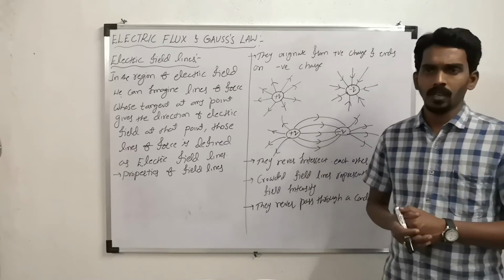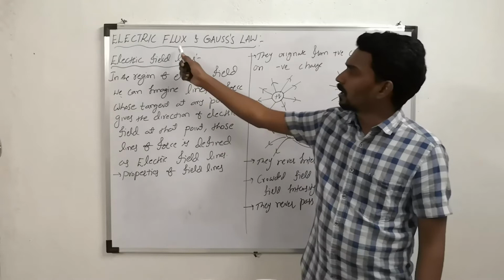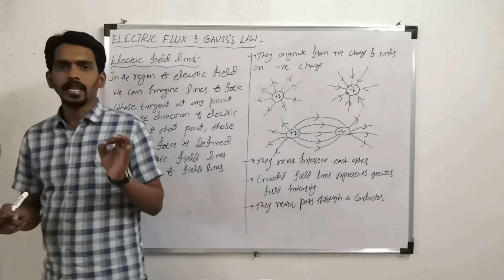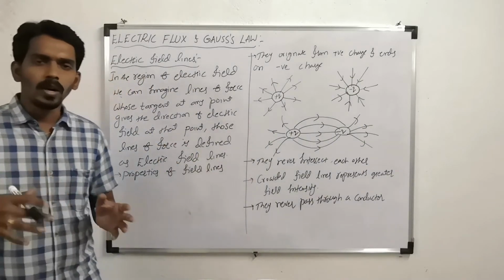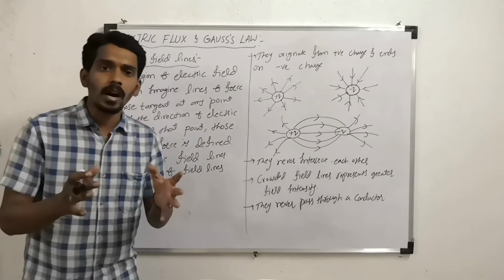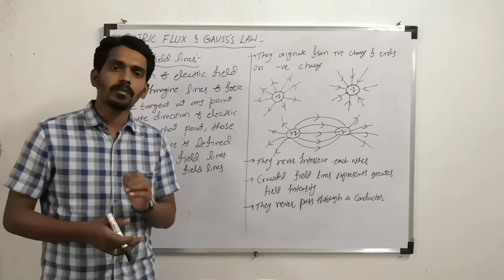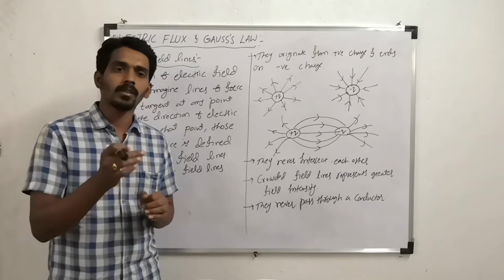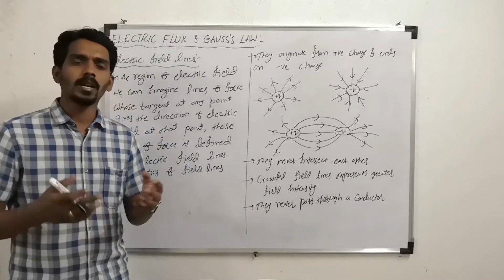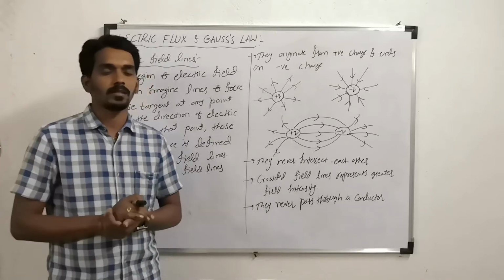So this is exactly the meaning and properties of electric field lines, or electric lines of force. Now what is the relation of these electric field lines with electric flux? If you consider flux, what is the meaning of flux? Flux means it is a quantity, an amount. Here it is a number. What is the number? Number of electric field lines. The number of electric field lines passing through a particular surface is defined as electric flux. Or you can say the number of electric field lines per unit surface area is defined as electric flux.